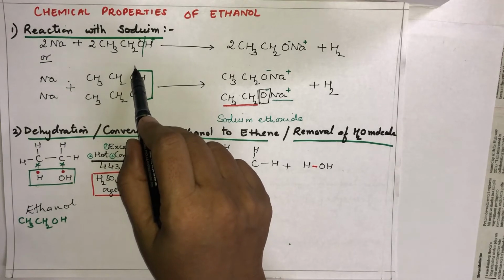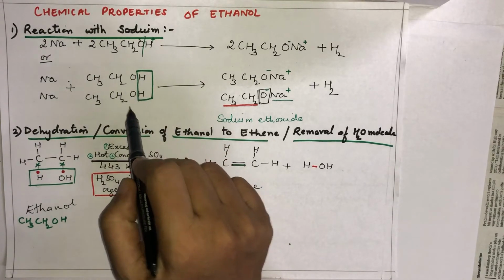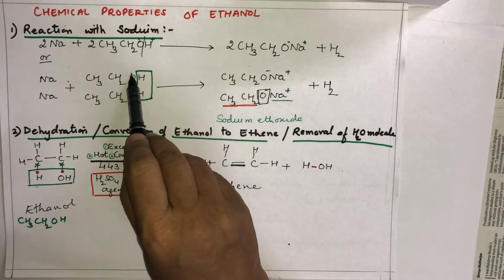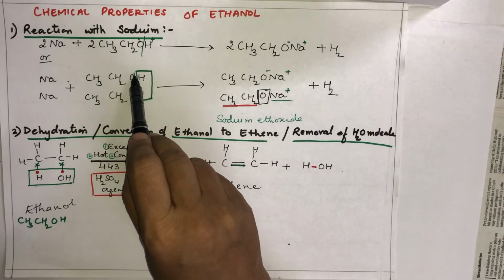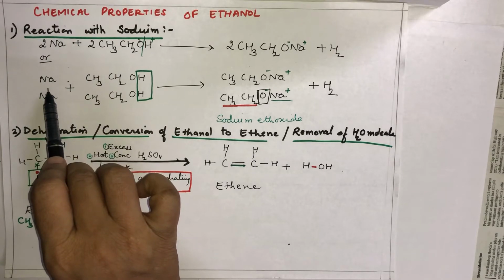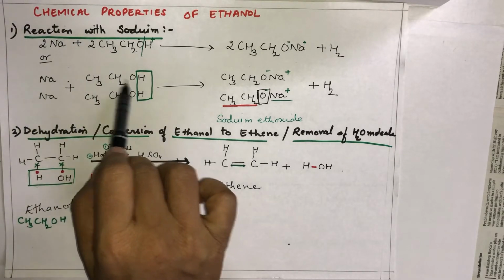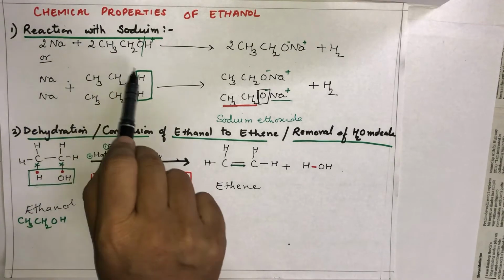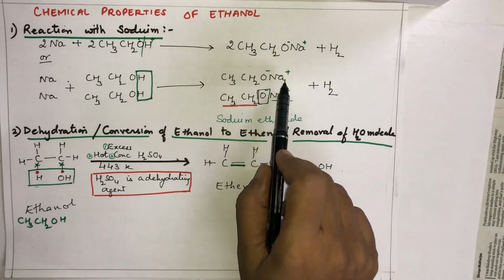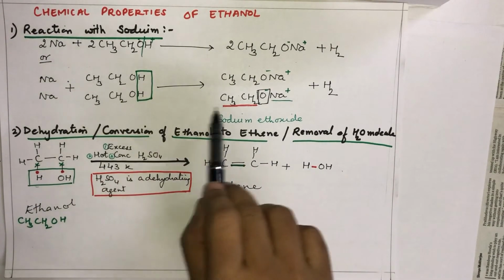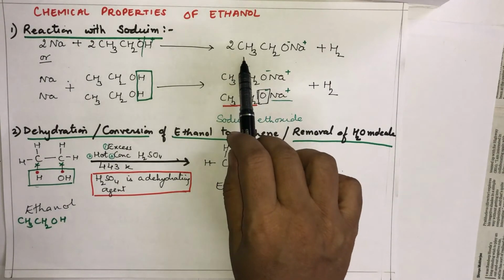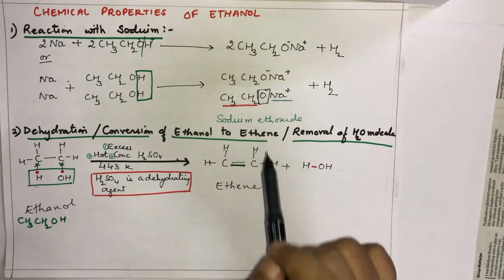This formula breaks, this ethanol breaks from here. And it gets negative charge on oxygen, and because it is negative now, it will attract towards the positive sodium. Sodium, we all know it is positive in nature. It attracts sodium towards it. So that means sodium replaces this hydrogen and we get CH3CH2ONa from this formula and CH3CH2ONa from this formula. So we get 2CH3CH2ONa. Now how to name it?